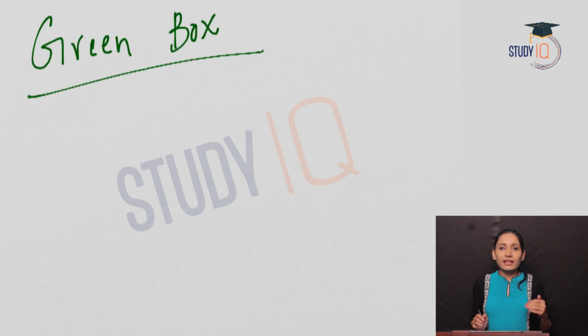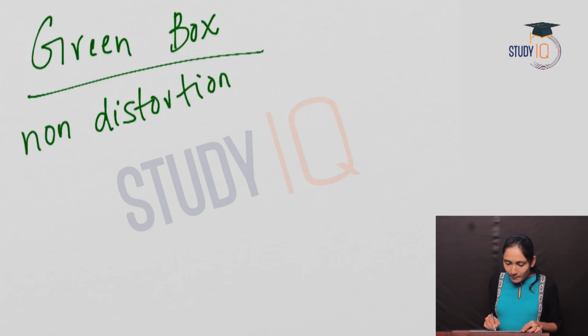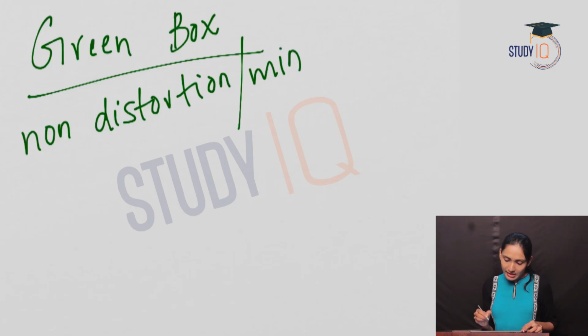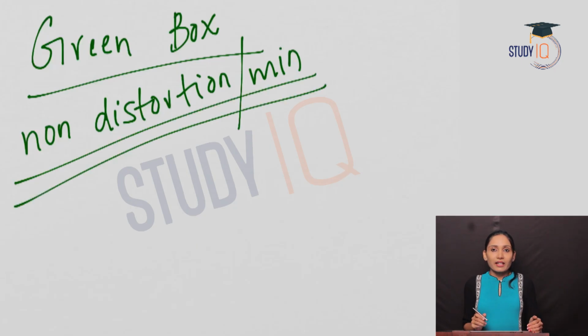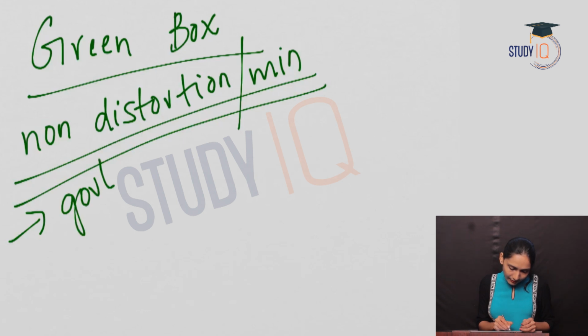In the green box we have the non-trade distorting subsidies, or minimum distortion subsidies. What does this mean? It means that it does not distort the trade, or it has minimum distortion on the trade. This is mainly a government funded subsidy.